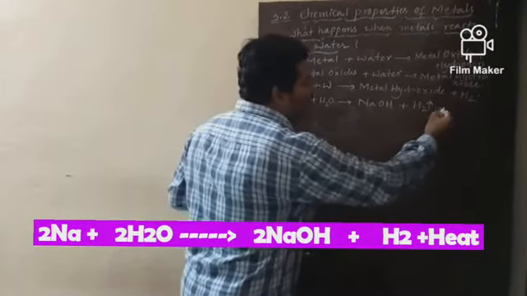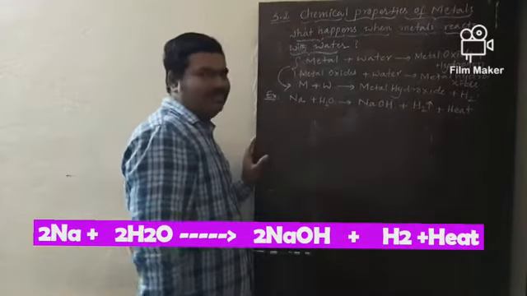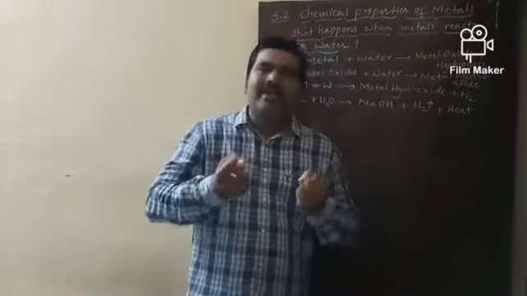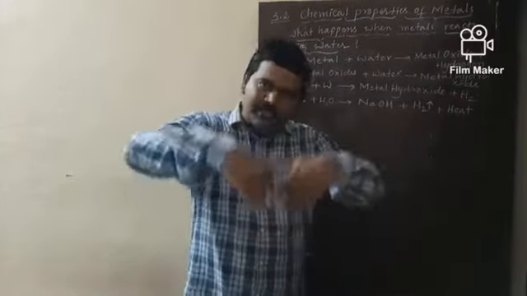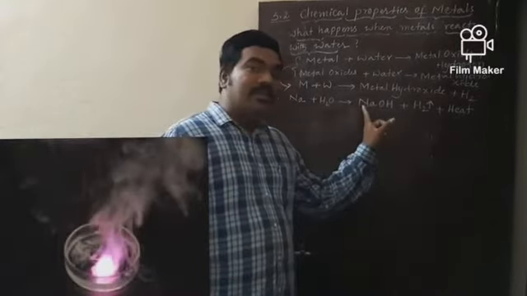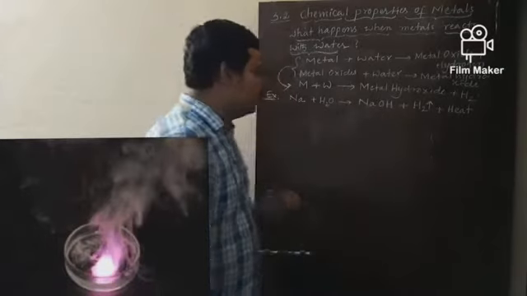And along with this hydrogen, heat is also liberated. This is highly exothermic. This liberated hydrogen gas will catch fire and cause blasting. So sodium metal is very, very violent in its reaction with water.